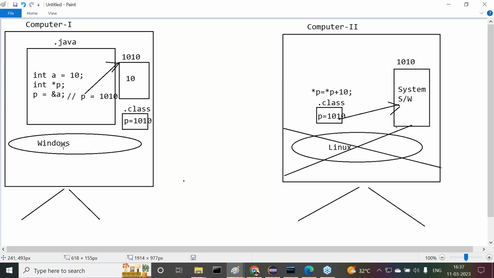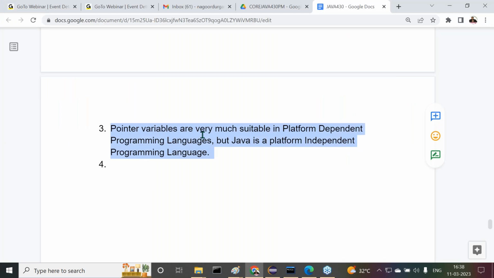So definitely people may ask you a question. Simply people are asking, tell me, are pointers possible in Java or not? Straightaway you can say the answer: no, not possible. Pointers are not possible in Java. If you give this answer, then immediately interviewers may ask you, why are pointers not possible in Java? What is the problem with pointers in Java? There we have to analyze the points. What are the points here? We have to say one point. Here I've given it. What is that point?